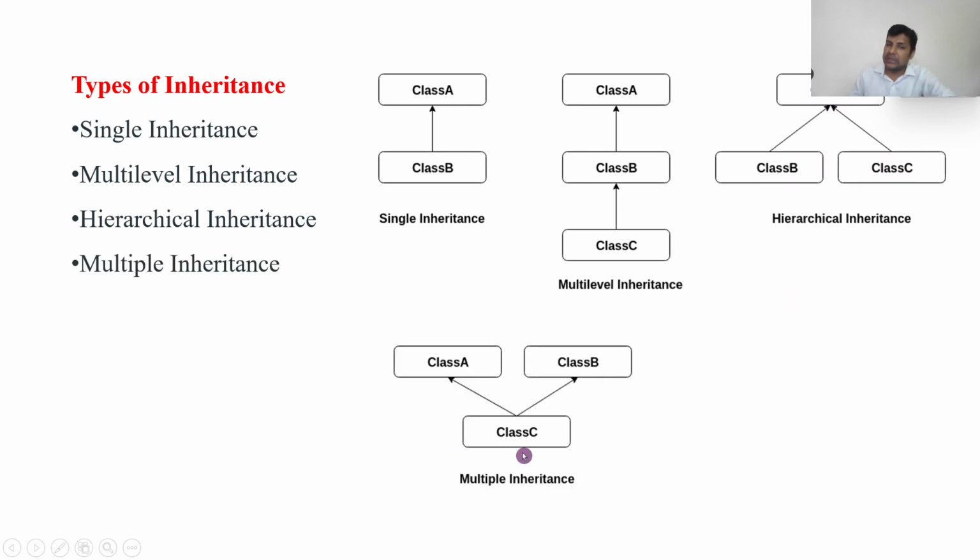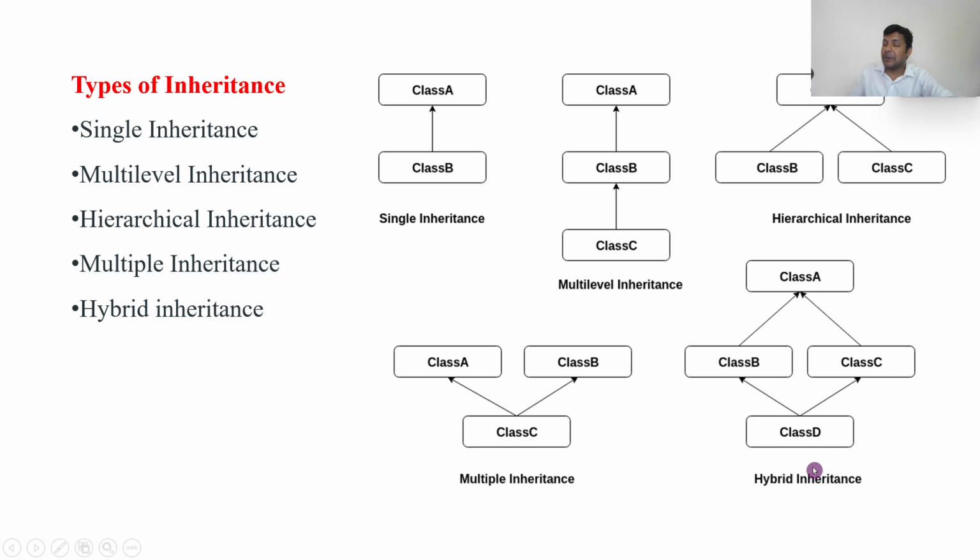Okay, now multiple inheritance. For example, a father has some property and a mother has some property. Now both properties belong to a son, right? So this is called multiple inheritance, where a single child is there and multiple parents are there. Okay, hybrid inheritance.